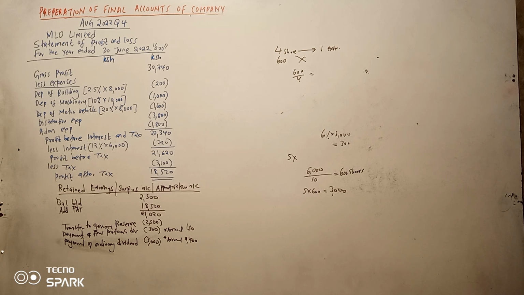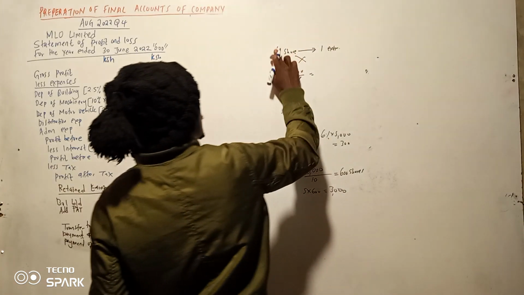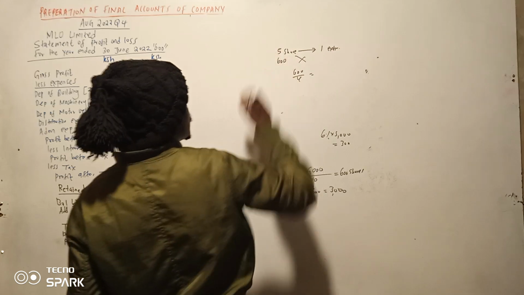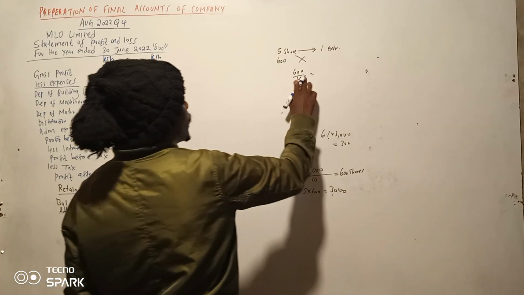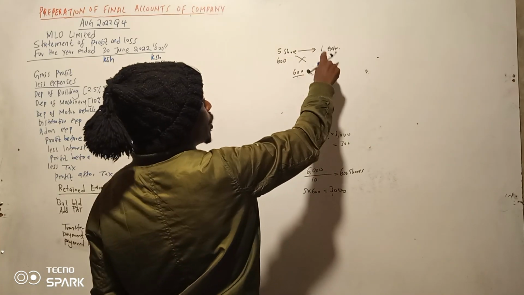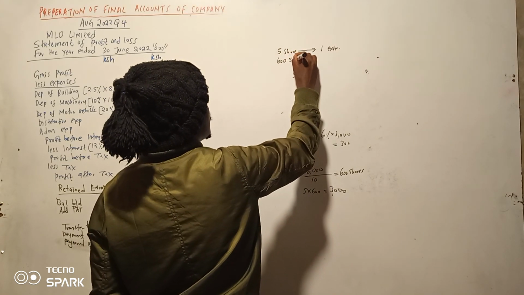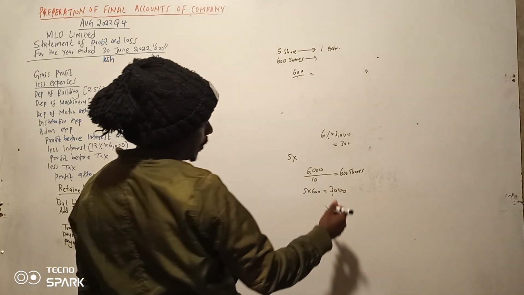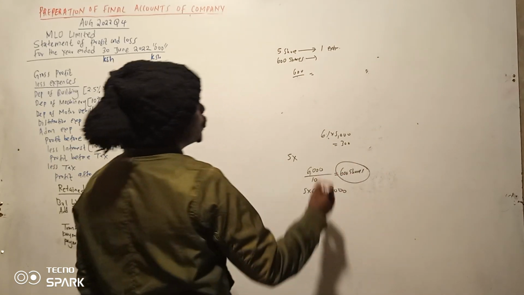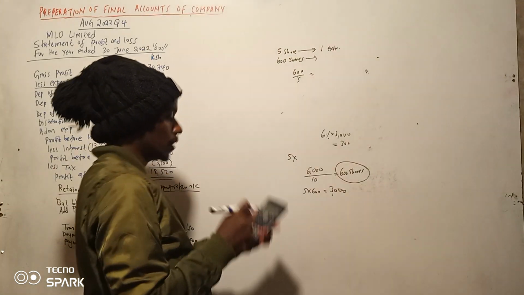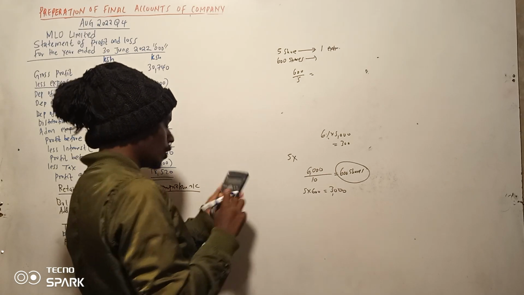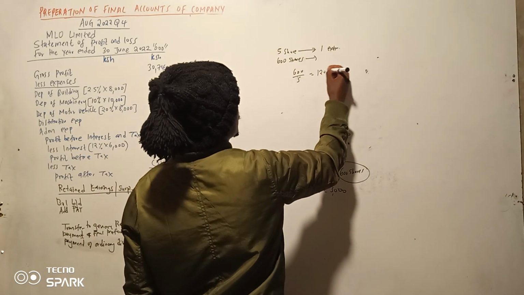Mami nafanya vitu gani hapa? So anatuambia for every share iko wapi? Actually for every 5 shares, not for every 4 shares. So for every 5 shares you get 1 extra. But we have how many shares? So our shares is 600. So itakuwa ni 600 divided by 5. So this one is 120 shares extra.